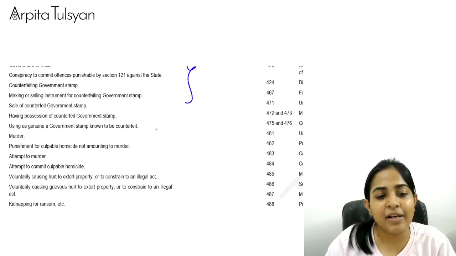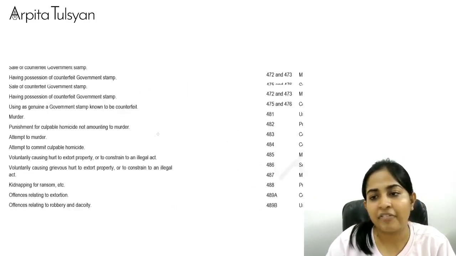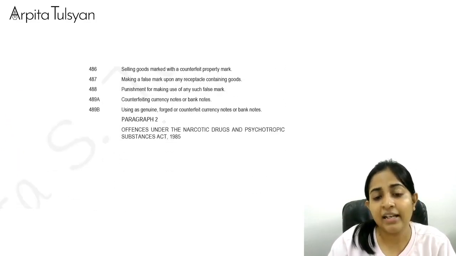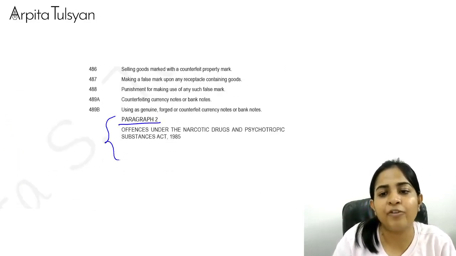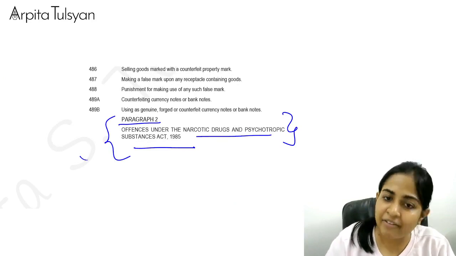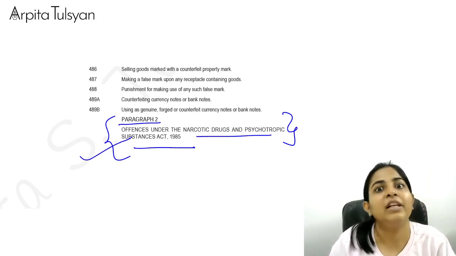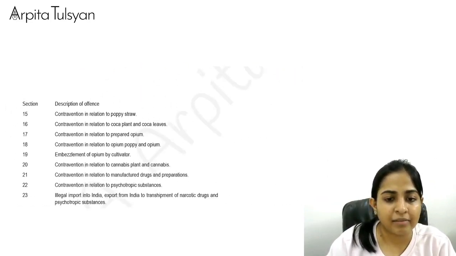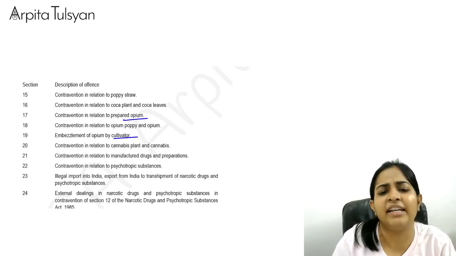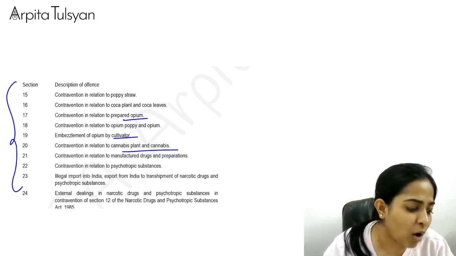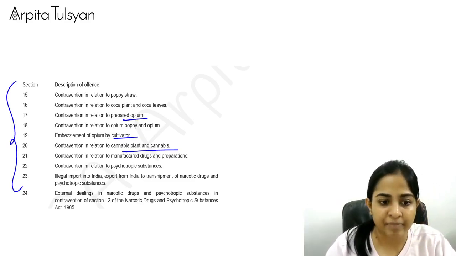Once this page is done, you can go to the right hand side, where the offenses are listed again. Then paragraph 2 comes. In paragraph 2, all the offenses under narcotic drugs and psychotropic substances relating to drugs. If any person has done such offenses, he will be guilty under this Act, plus he will even be guilty under the Prevention of Money Laundering Act. That's given here: opium, cultivation, cannabis, etc. All these relate to drugs. So if this is done, you have done a scheduled offense. Very clear with this?